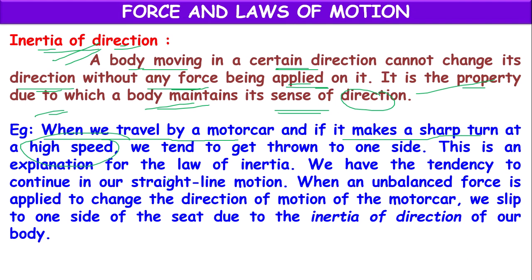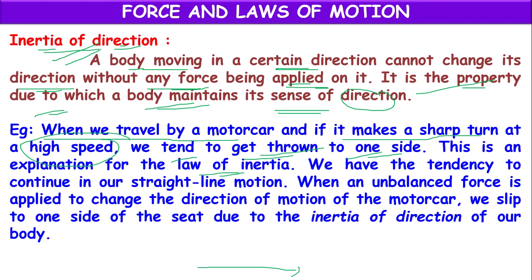We want to change the direction of the car, but our body still wants to be in the same direction. So that's why we can observe a slight bending of our body in that case. We tend to get thrown to one side. We feel that our body is thrown to one side. This is because of inertia of direction.